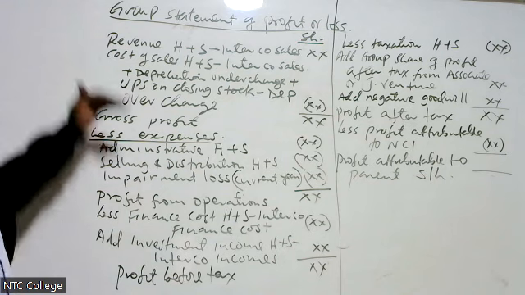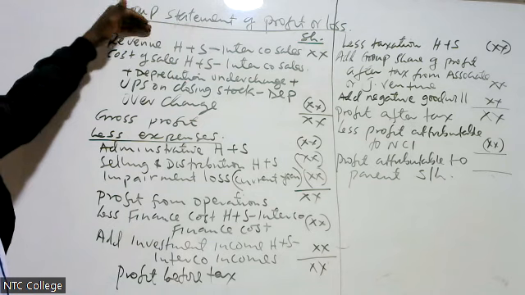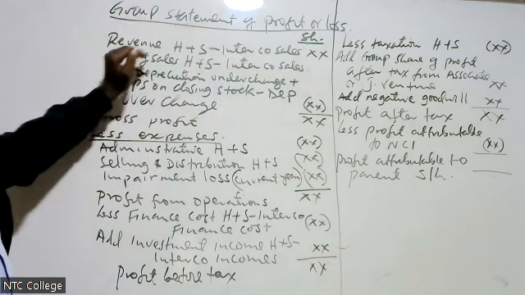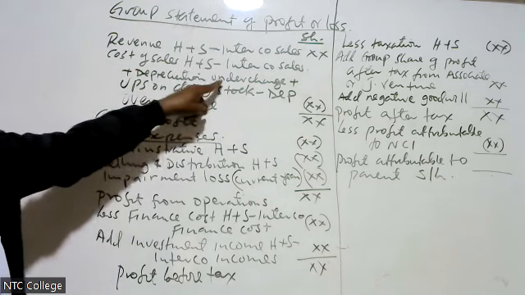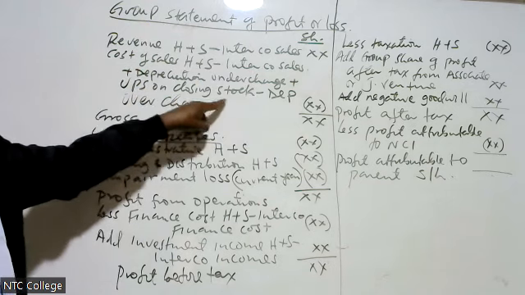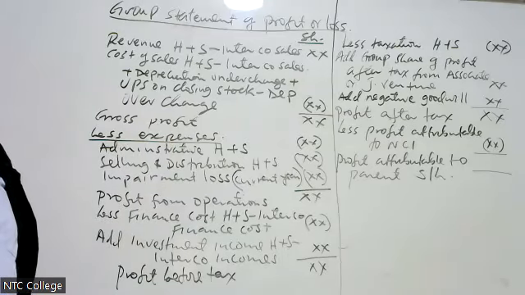Very straight. We are taking H plus S. In the revenue, we less intercompany sales. On the cost of sales, we less intercompany sales. We add depreciation undercharge. We add UPS on closing stock. We less depreciation overcharge. All those things I have explained, therefore they have no issue.